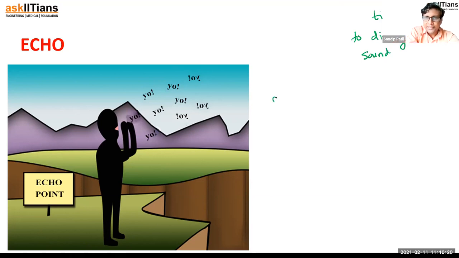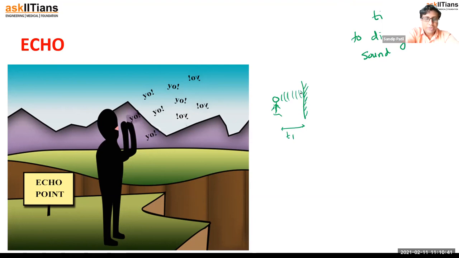Consider now you are sitting in your room and the wall is in front of you. Right now you shout like this. Now the sound is going to take some time to reach there. Let's call that T1.